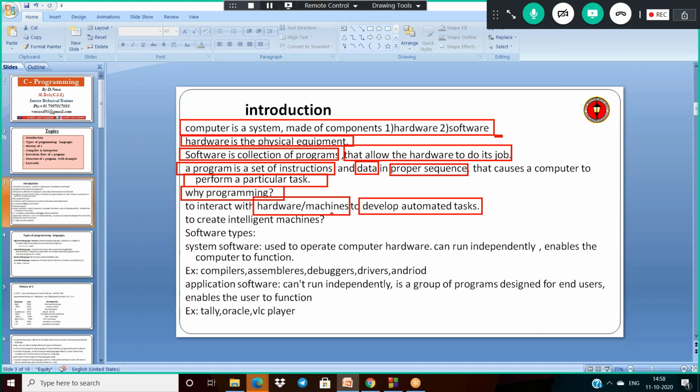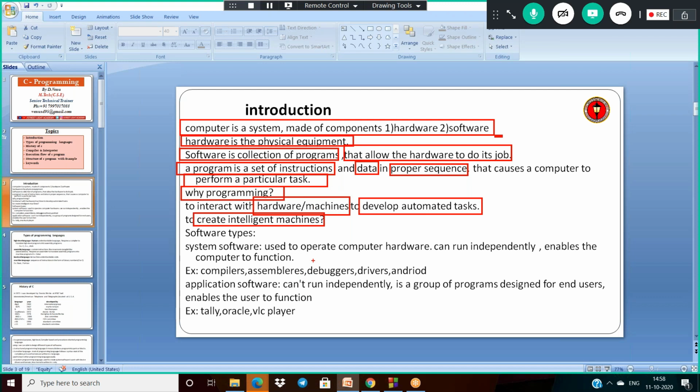If we want to interact with any hardware component or machine, we have to implement some automatic task, and for that purpose we need to install some software in that hardware. Then only it can perform the operations. So overall, what we have to do is create an intelligent machine. For that purpose, we are doing programming.